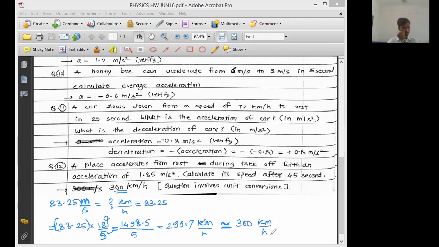So everyone reply to me in the chat box fast, clear and written. This question 12. Fast. Done.